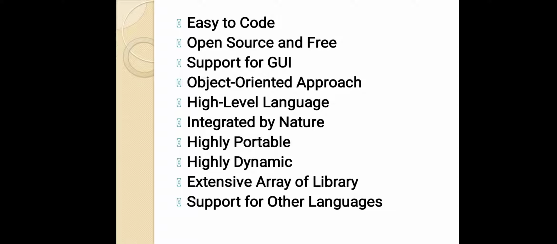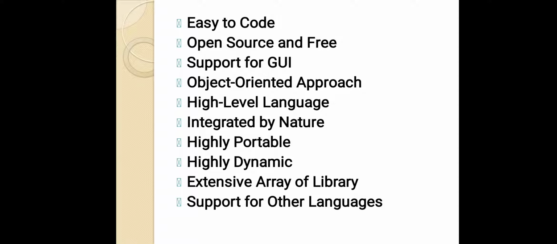Object oriented approach. One of the key aspects of Python is its object oriented approach. This basically means that Python recognizes the concept of class and object encapsulation, thus allowing programs to be efficient in the long run. High level language. Python has been designed to be a high level programming language, which means that when you code in Python, you don't have to be aware of the coding structure, architecture, as well as memory management.